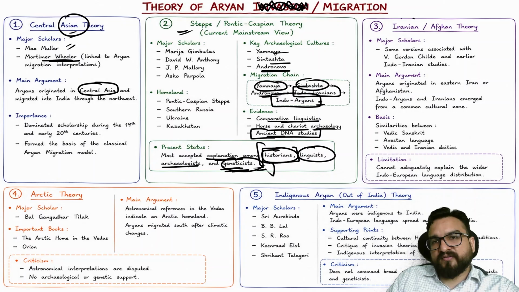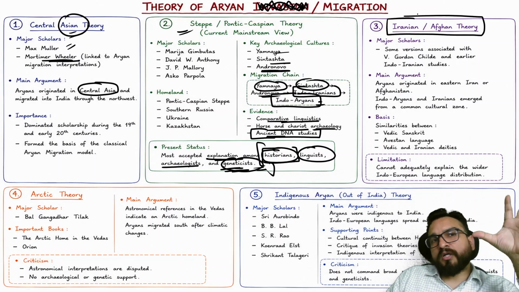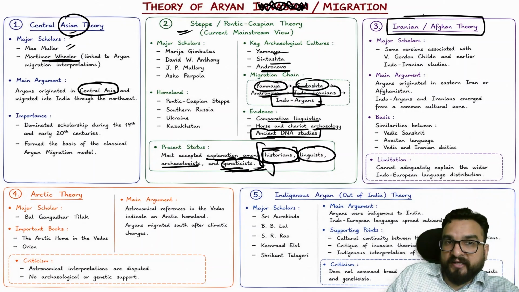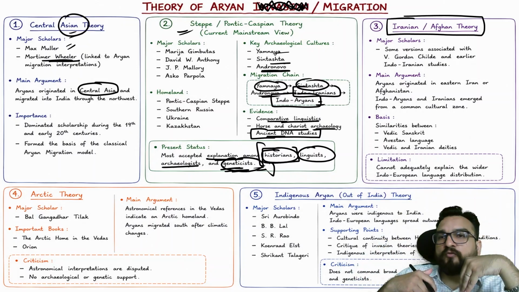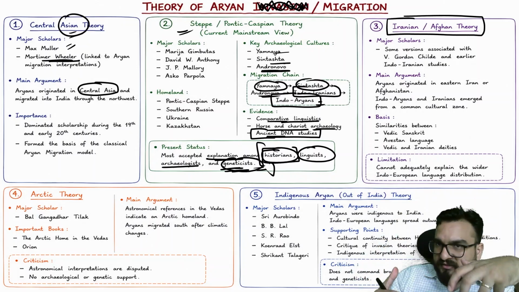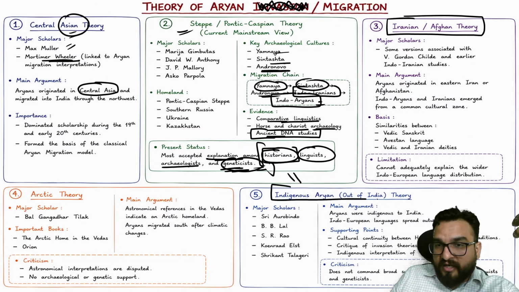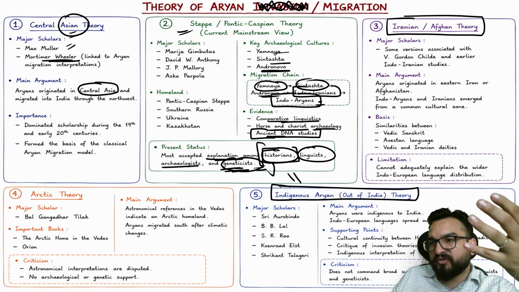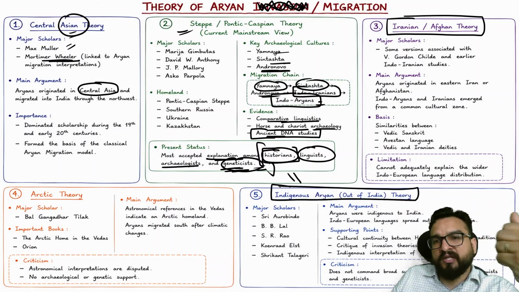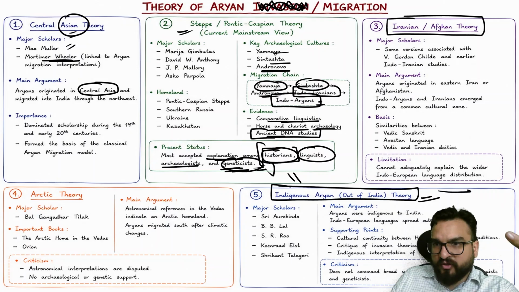Now, this is one theory. Second is the Iranian Afghan theory. Now, it is not about those people having migrated and those people till now should be ruling over us. No, this is not meant by this particular point of view, right? That is why, when these types of theories started emerging at that point of time, people who were oppressed by the British, completely frustrated with the British occupancy of our country, we came up with the out of India theory, right? This is for self-esteem, guys. Though this is not scholarly accepted, you will be finding it is for self-esteem, right?